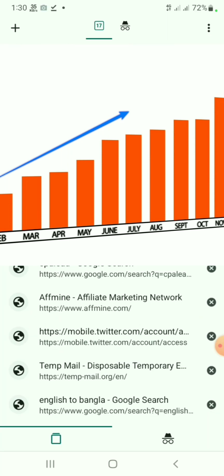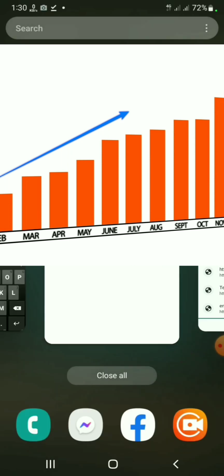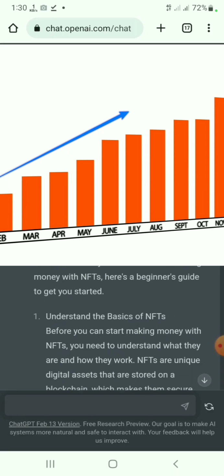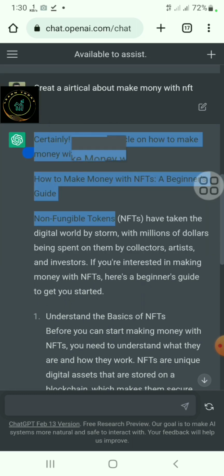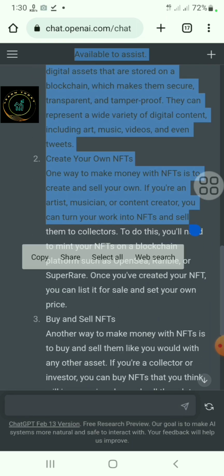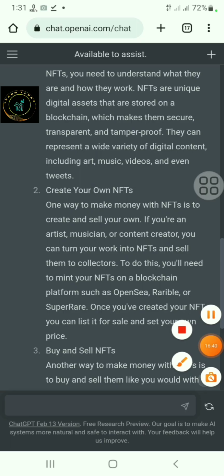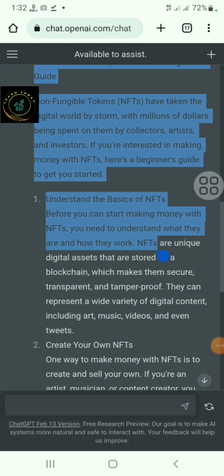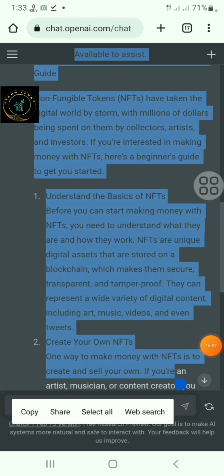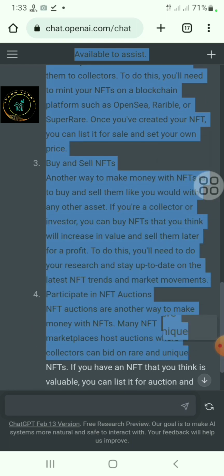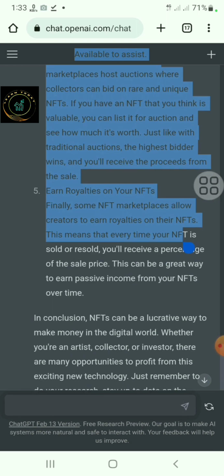So we just create an answer from ChatGPT. We need to just go to our ChatGPT and copy the full article. Copy full article.